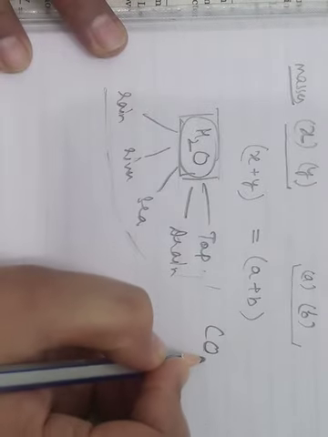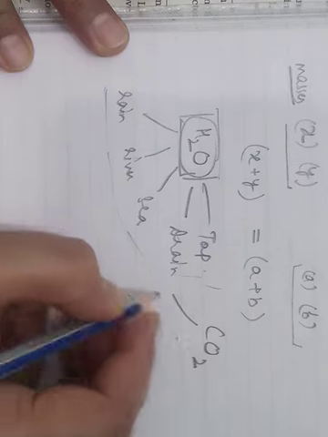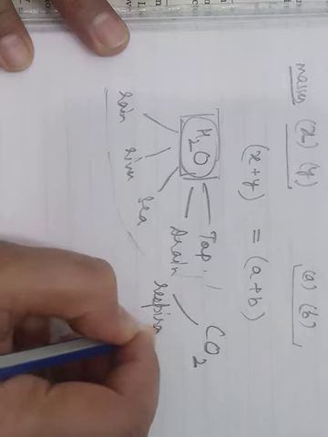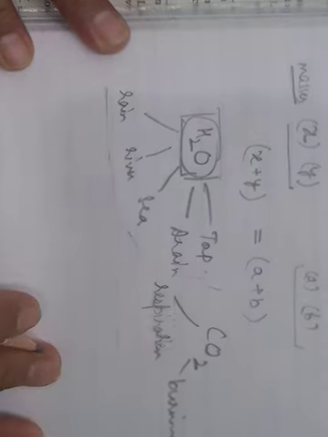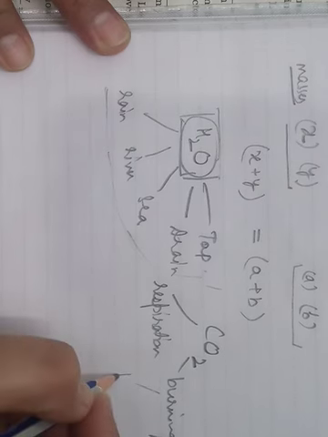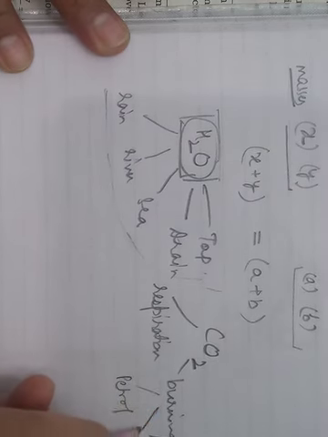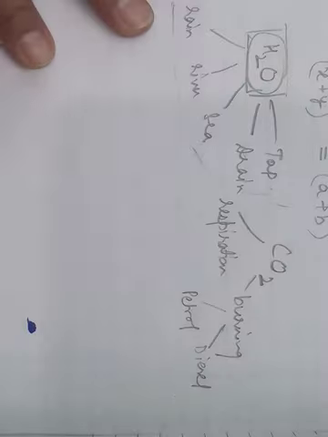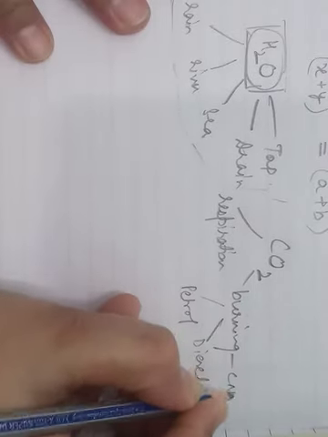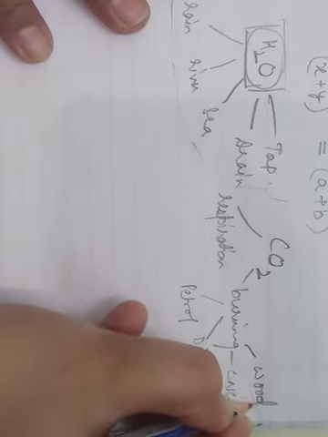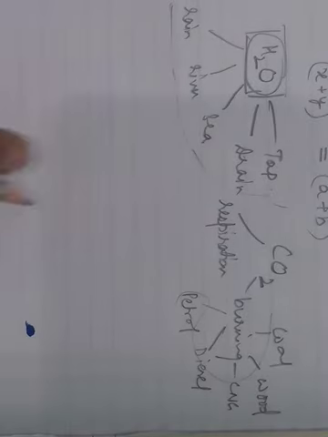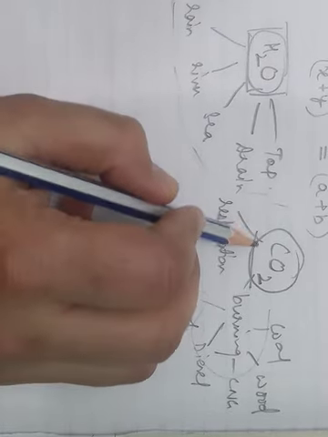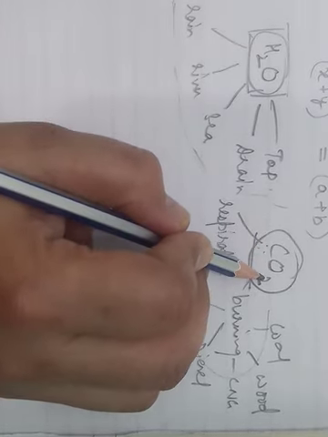Like carbon dioxide can be obtained by respiration, can be obtained by burning anything, any hydrocarbon. Like if you burn petrol, you get carbon dioxide. If you burn diesel, you get carbon dioxide. If you burn CNG, you get carbon dioxide. If you burn wood, you can get carbon dioxide. If you burn coal, you get carbon dioxide. So any other source you can get carbon dioxide. Now this carbon dioxide has a constant ratio of mass between carbon and oxygen.